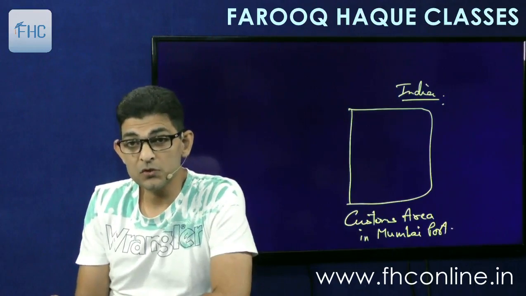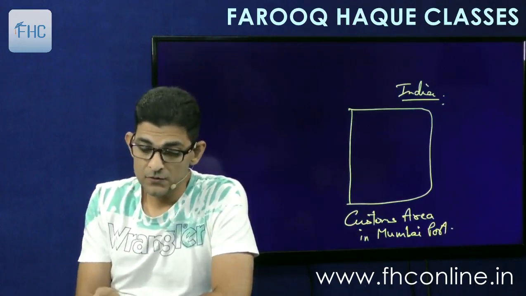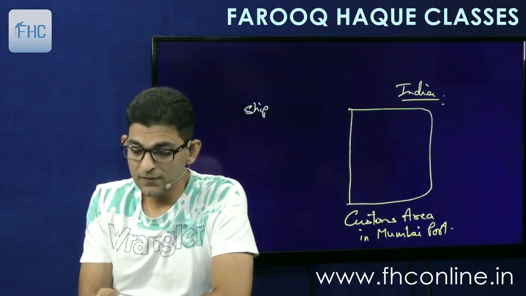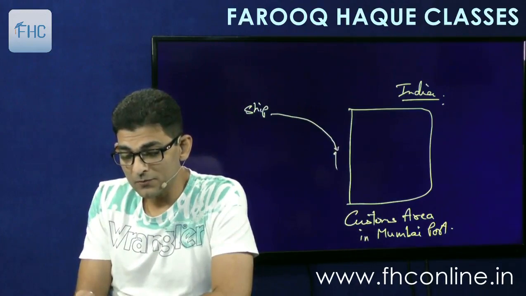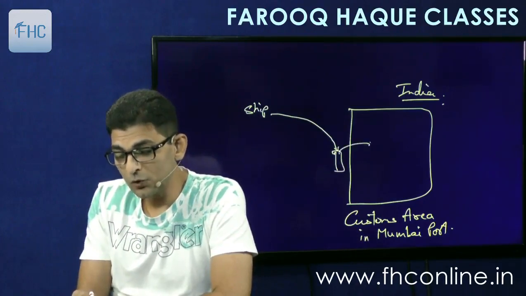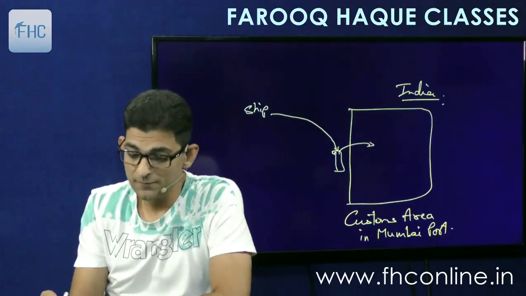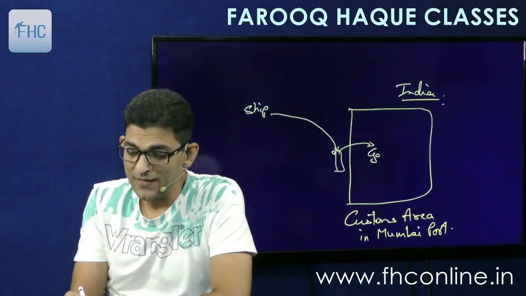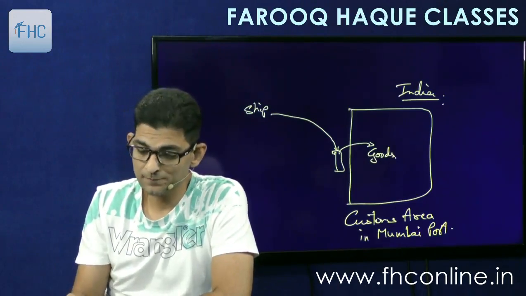There are customs ports, like Mumbai is a customs port. In that there is a customs area. So the ship will bring the goods here, and when the ship is standing here, it will offload the goods onto the customs area. So unloading takes place in the customs area. Now when the goods are lying here in the customs area, let's discuss a few things.